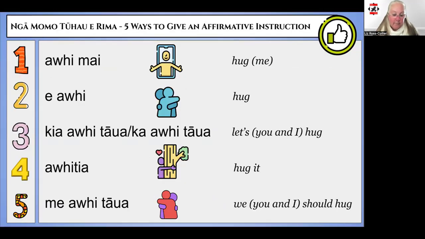Here's some examples of all 5 different momo tūhau using the same tūmahi, which is awhi, to hug. You'll notice that kia awhi taua and ka awhi taua both have the same English translation, and that awhitia means hug it. We could also say awhitia te rākau, hug the tree.